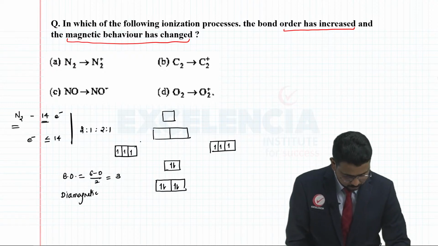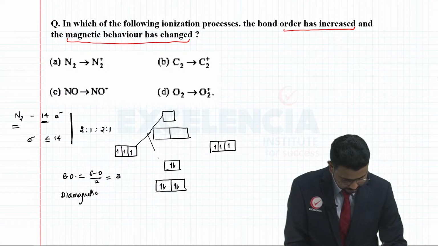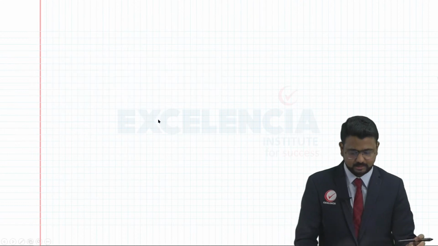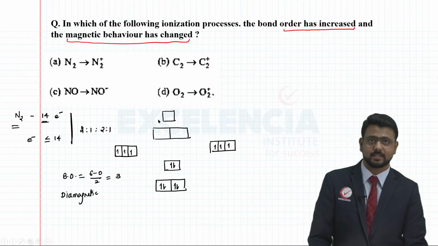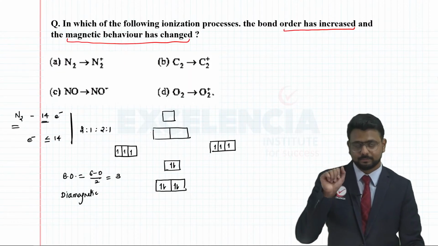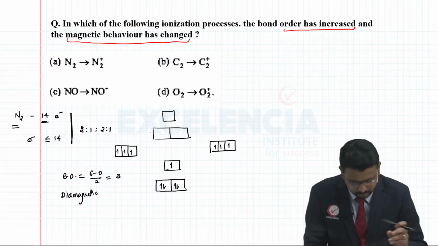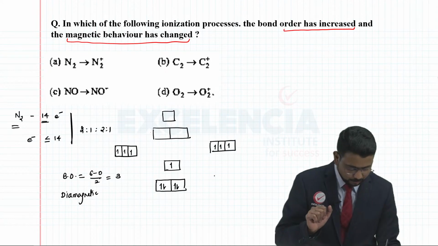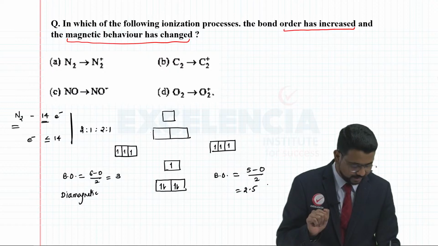Right? So I hope you get the clear understanding here. Now if you notice here, for N2 plus, you have to remove one electron. So let's say I am removing that electron from here, that's it, finish. So if I remove one electron from here, then its bond order will be equal to 5 minus 0 over 2, that is basically 2.5.